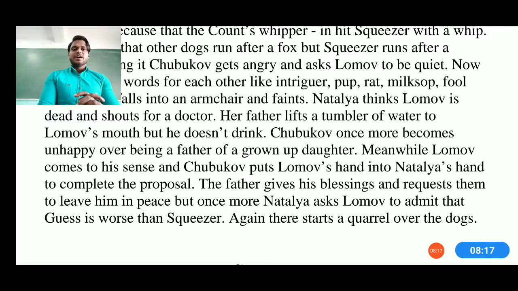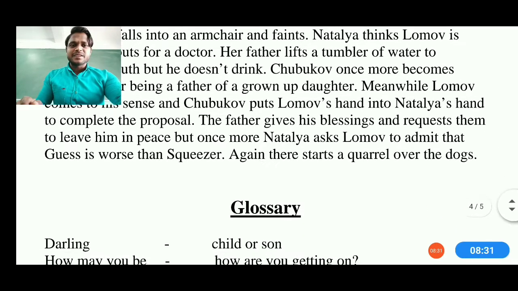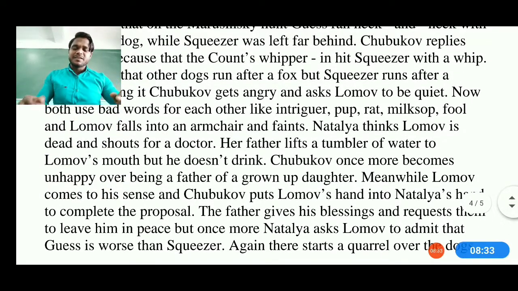But once more, Natalia asked Lombo to admit Guesses are better, whose dog is better, either your Squeezers or my Guesses. Okay, so that's how again they start quarreling about the dogs. So that's how we can say this story begins with the proposal, and it ends with a battlefield. Okay, but this story also tells that whenever we are meeting some kinds of people,